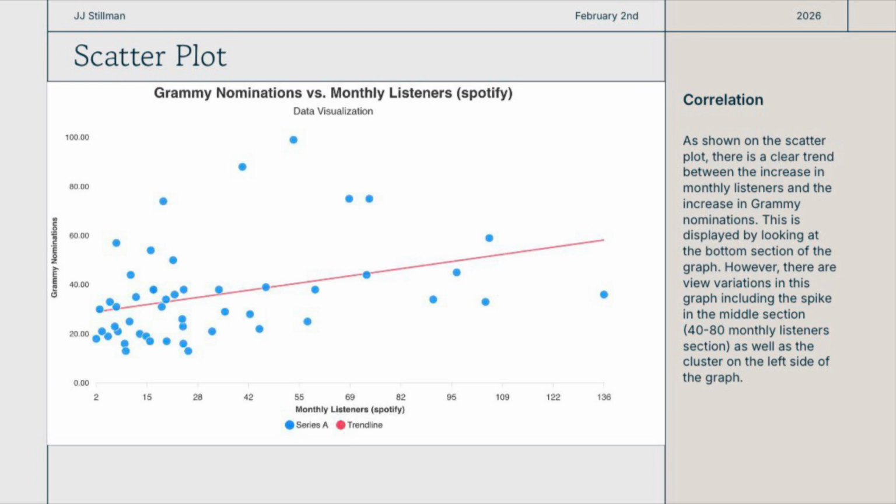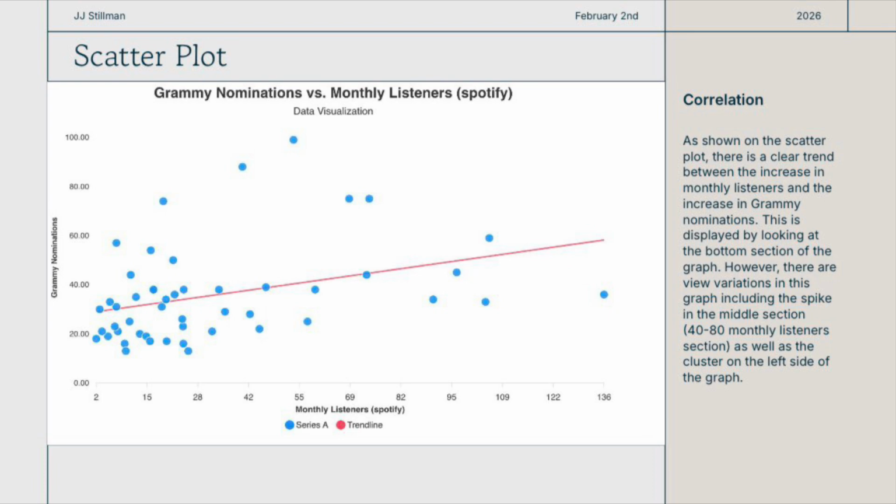After collecting my data, the first thing I did was make a scatter plot. You can see on the scatter plot that monthly listeners are listed on the x-axis and Grammy nominations are on the y-axis. These range from anywhere from 2 million monthly listeners to 136 million monthly listeners, and 0 Grammy nominations all the way up to around 100.